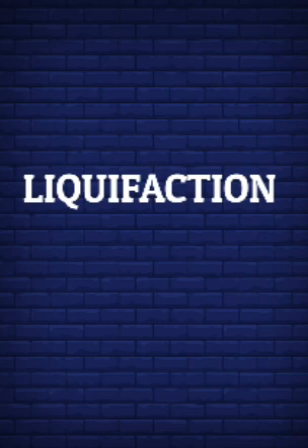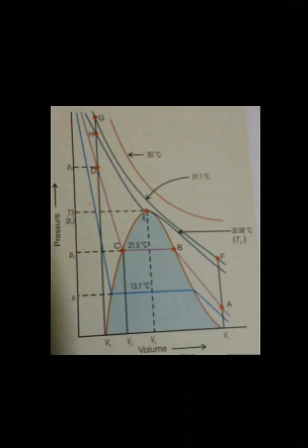Thomas Andrews studied the liquefaction of carbon dioxide. He plotted isotherms of carbon dioxide at various temperatures. Later on, it was found that real gases behave in the same manner as carbon dioxide. Thomas Andrews noticed that at high temperatures, the isotherm looks like that of an ideal gas, and the gas cannot be liquefied even at very high pressure. As the temperature is lowered, the shape of the curve changes and there is deviation from ideal behavior.